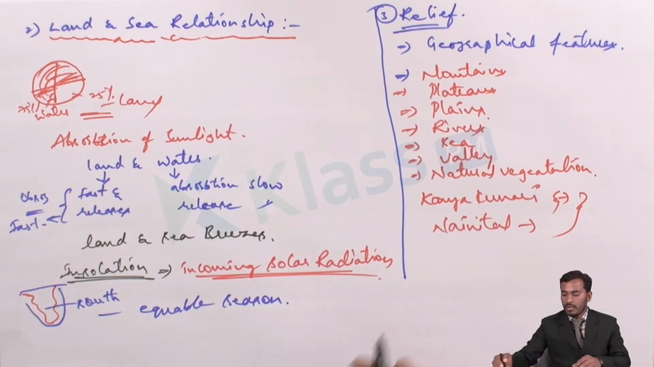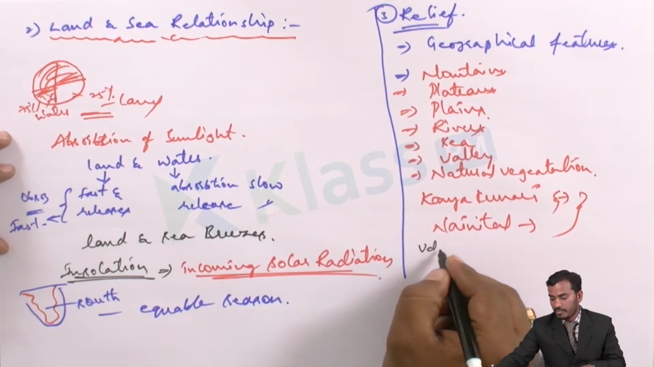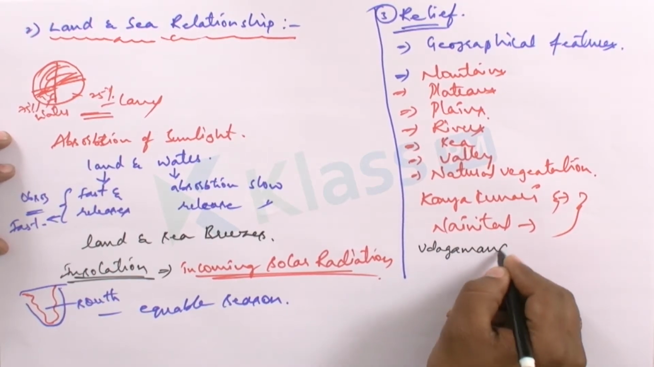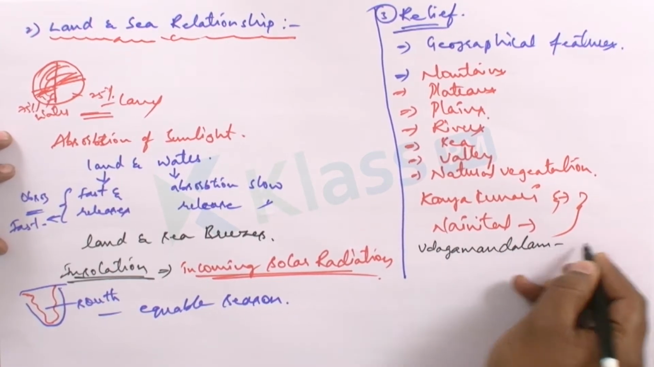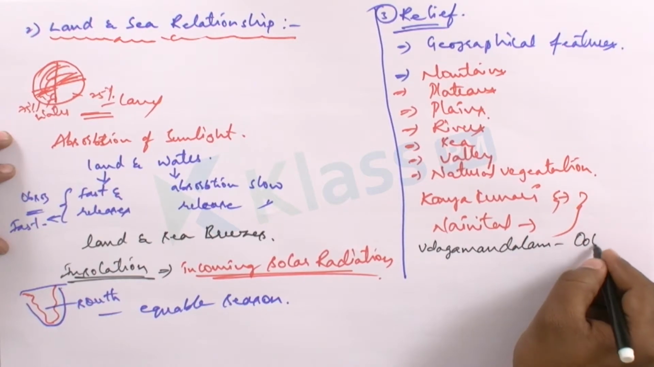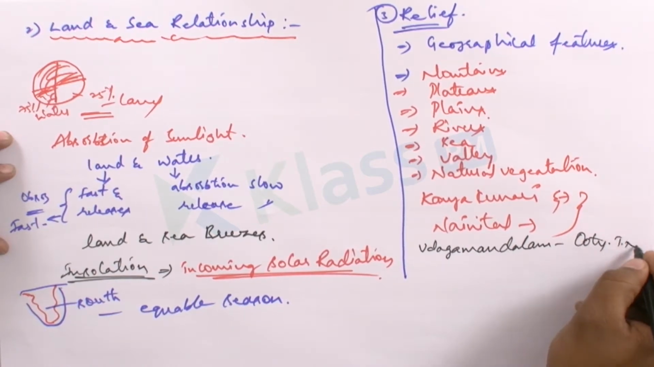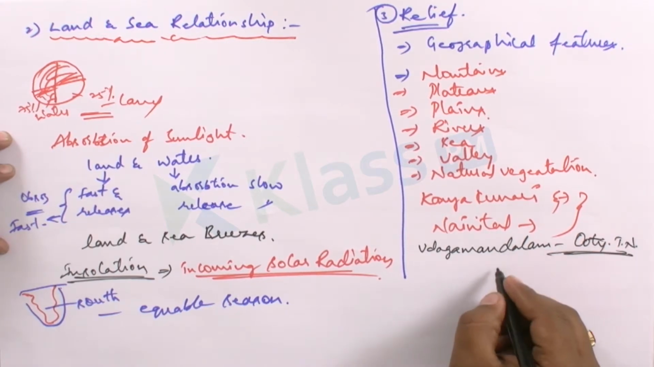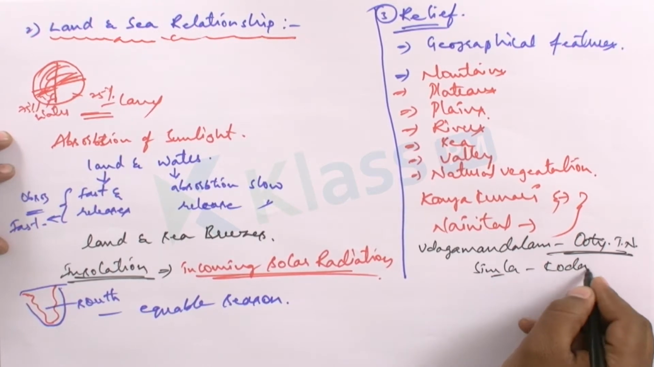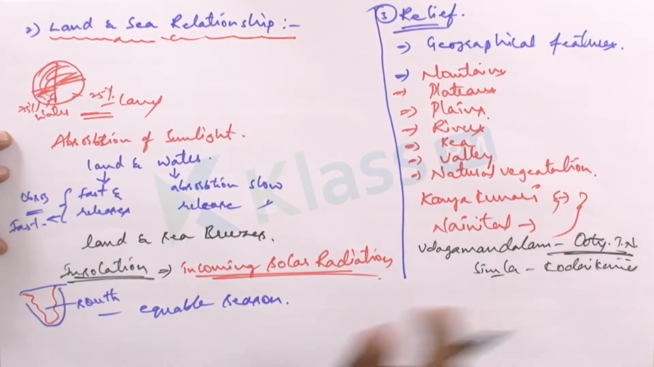So for example, here we have Udagamandalam. Okay, Udagamandalam. This is in Tamil Nadu. In simple, we call it Ooty, in Tamil Nadu state. So this is similar to the places which we call Simla or Kodaikanal, because they are hill stations. Relief features make them different from the nearby areas or the other places.